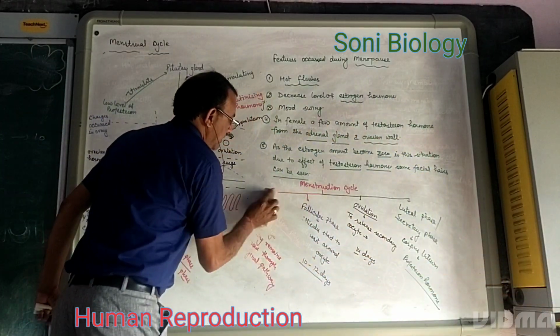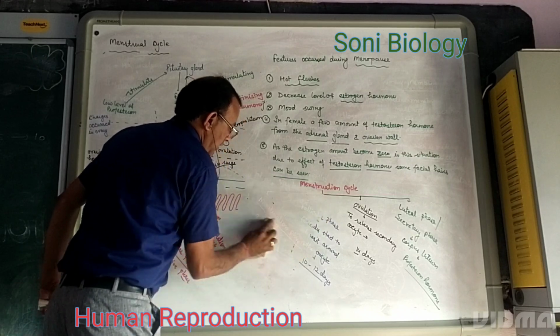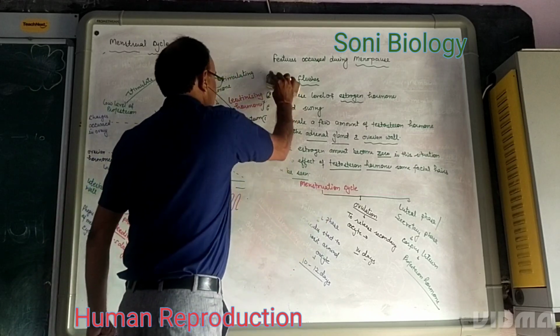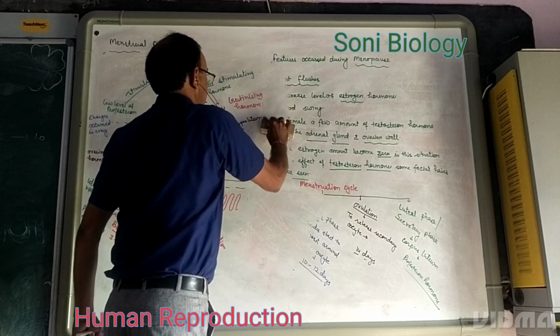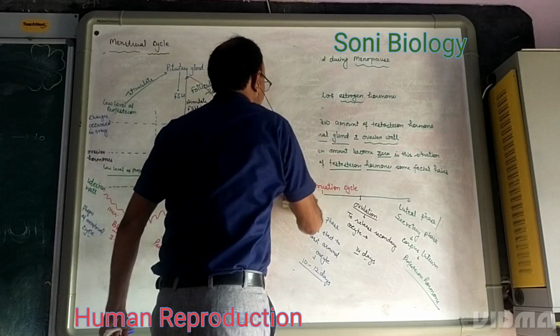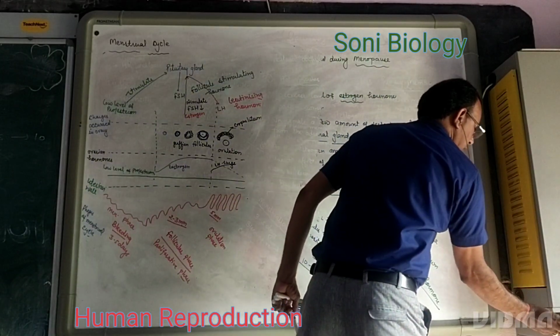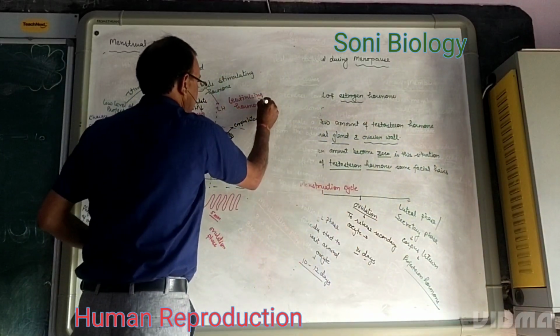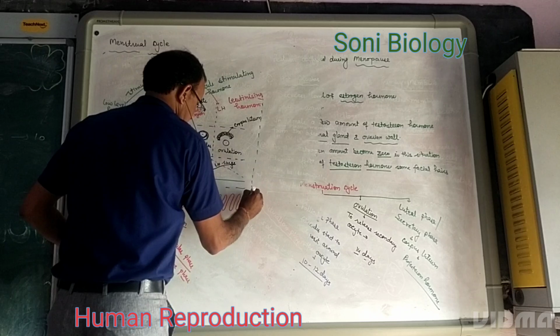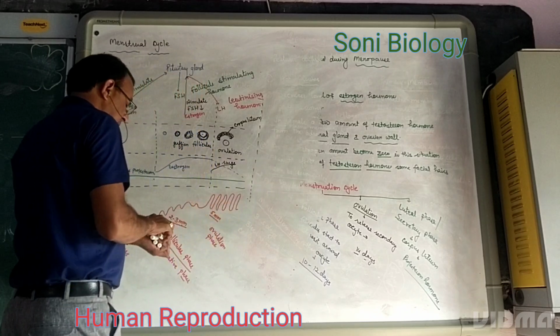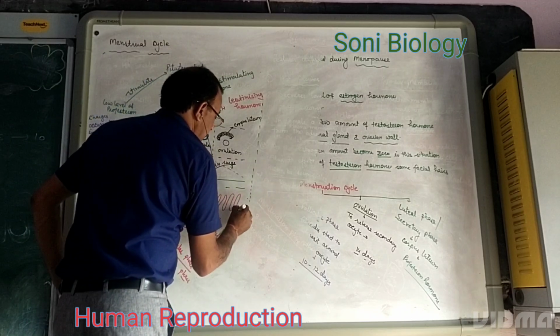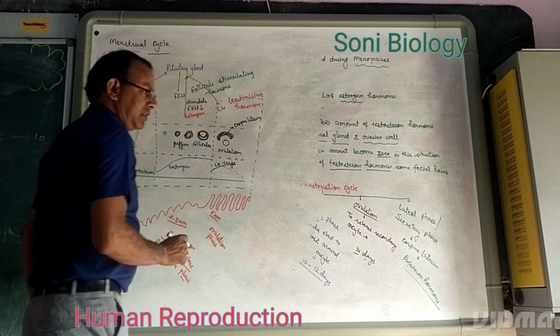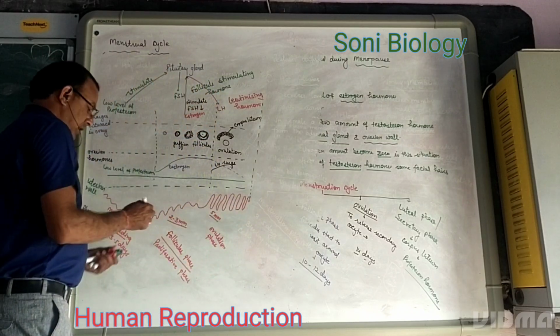After this phase, the waste which remains inside the ovary is called the corpus luteum. This occurred in the third phase. In the third phase, we have seen that the thickness of the uterine wall becomes 5 mm.